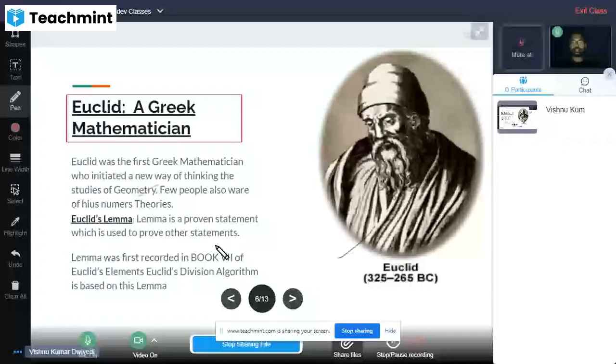Few of the people are also aware of his numerals theories. Just a second, a letter is missing here. It is numerals theory, I will rectify it.